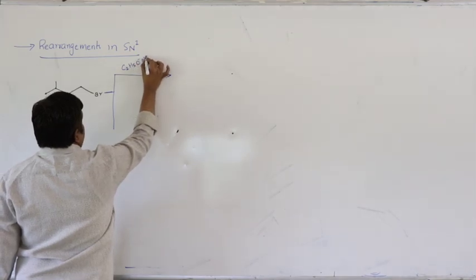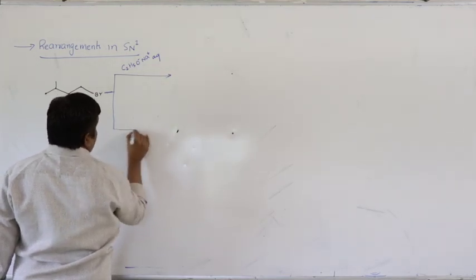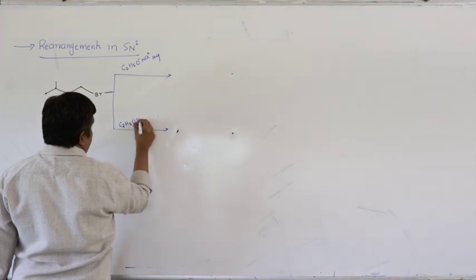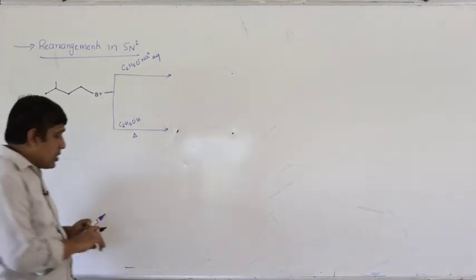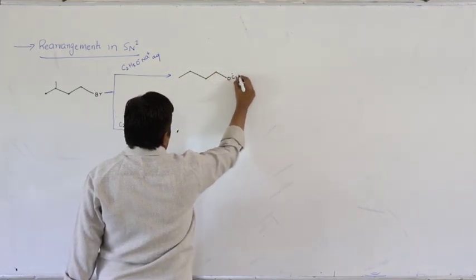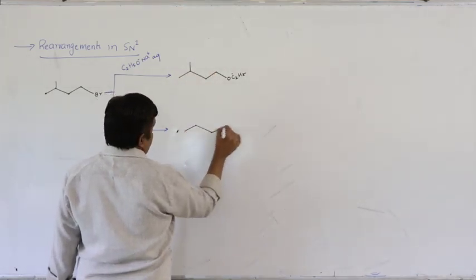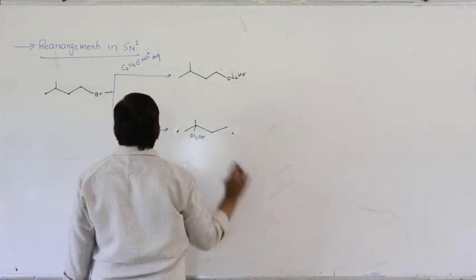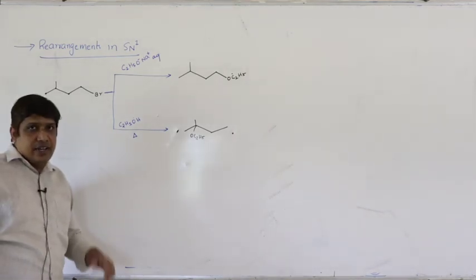C2H5O minus Na plus, sodium ethoxide, aqueous. So here the product formed in both cases is different.